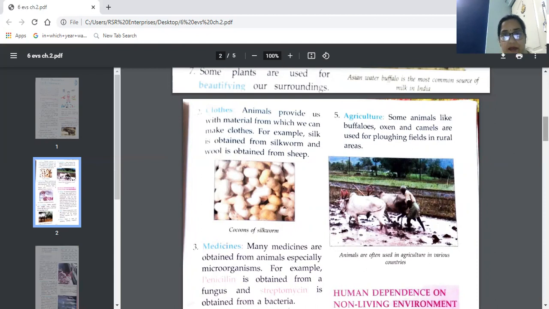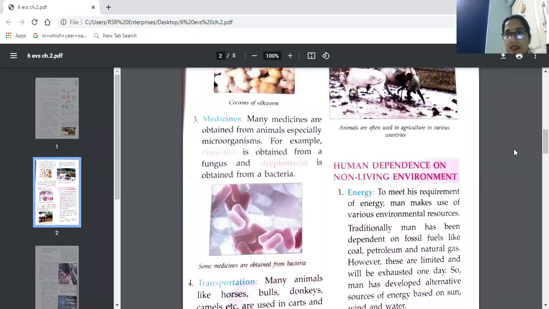Next, you can see in the picture cocoons of silkworm. From these cocoons we get silk. There is a proper process of obtaining silk from these cocoons.